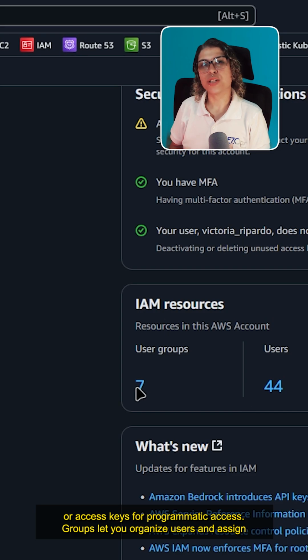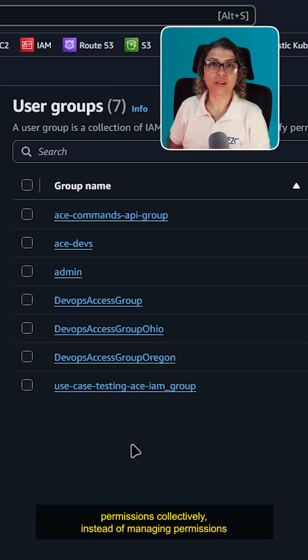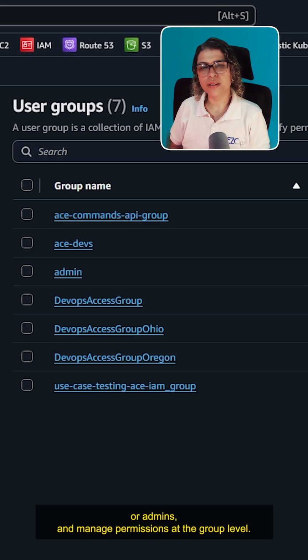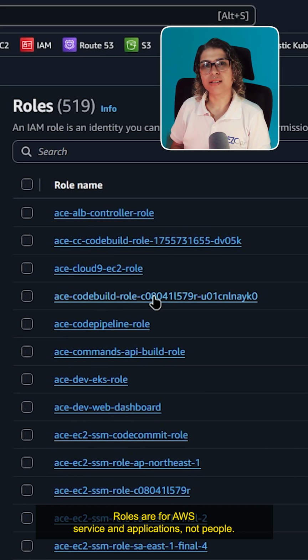Groups let you organize users and assign permissions collectively. Instead of managing permissions for each person individually, you put users in groups like developers or admins and manage permissions at the group level. Roles are for AWS services and applications, not people.